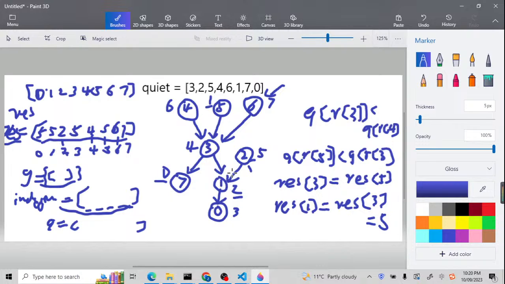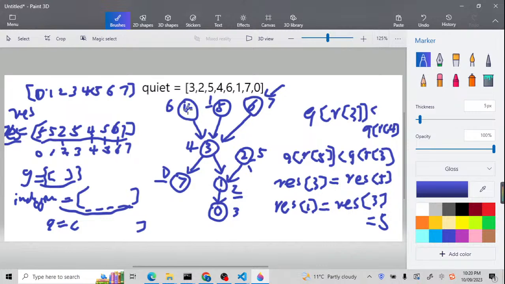inside our queue. But for the queue, the next node will be 4, 5, or 6. This is just according to the structure of the BFS, because it's not a DFS, it's just a BFS. So 2 finished its work. We didn't update the value at node 1. But let's check another one.